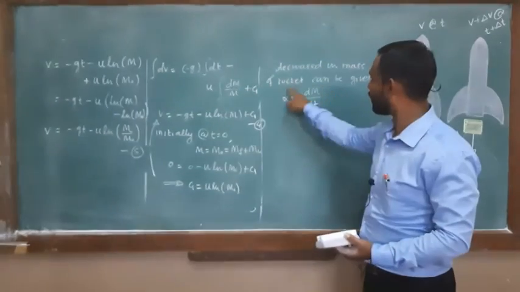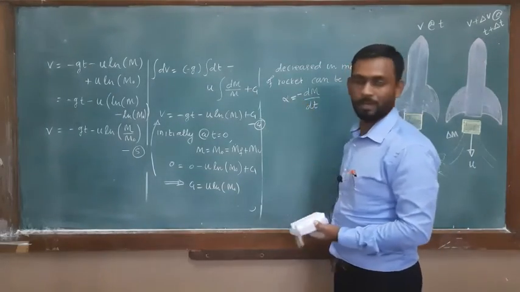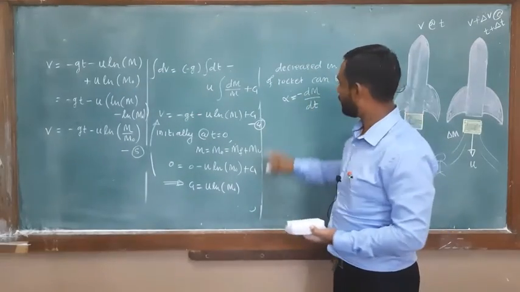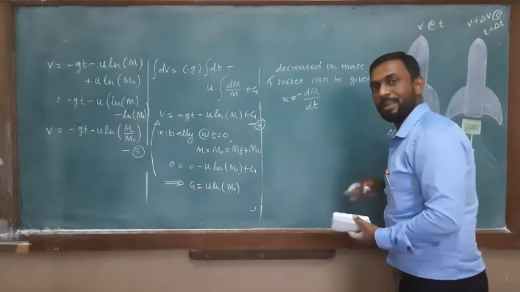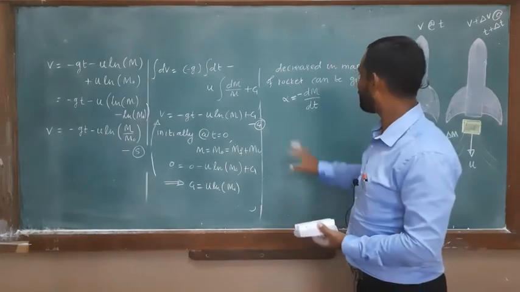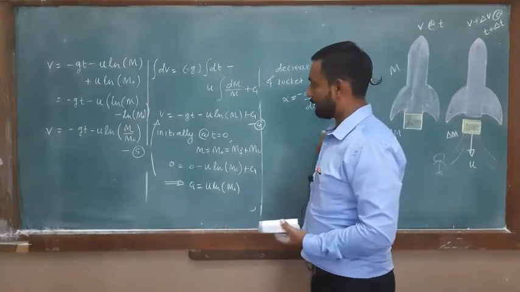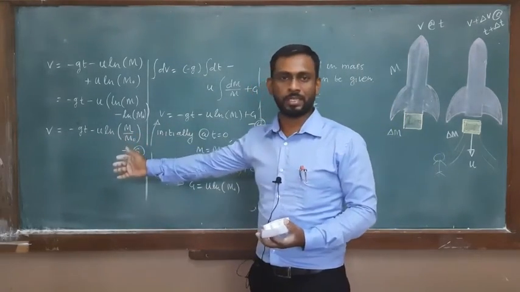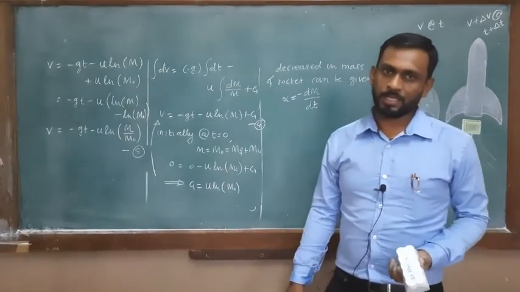Because this alpha is constant, when you design the rocket, you have to know this alpha. Alpha for a particular rocket is different, and this is a constant for a particular rocket propellant system. So initially you have to design the rocket by considering this alpha. Then you can consider the velocities, acceleration and position of the particle at a certain time t.